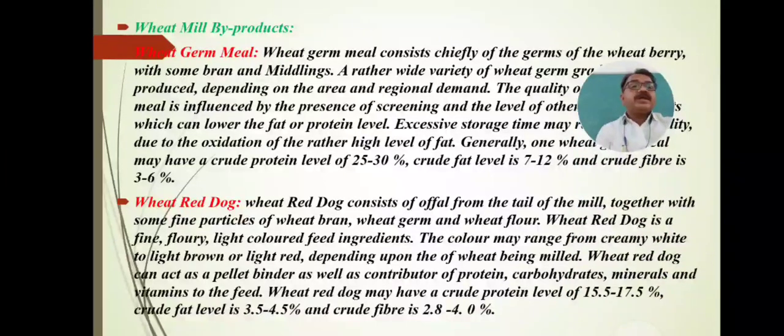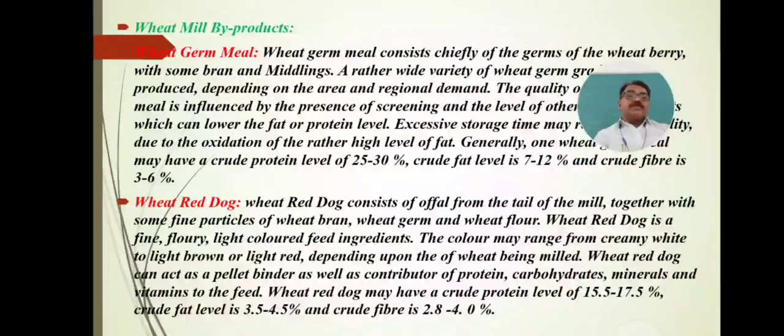Wheat red dog consists of offal from the tail of the mill. What is meant by wheat red dog? Wheat red dog consists of offal from the tail of the mill together with some fine particles of wheat bran, wheat germ and wheat flour.